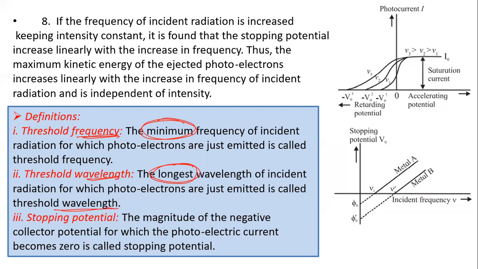Everything is the same, only here it is maximum instead of minimum. Stopping potential is the magnitude of the negative collector potential for which the photoelectric current becomes zero. These definitions are already asked in the examination, so you have to remember them.